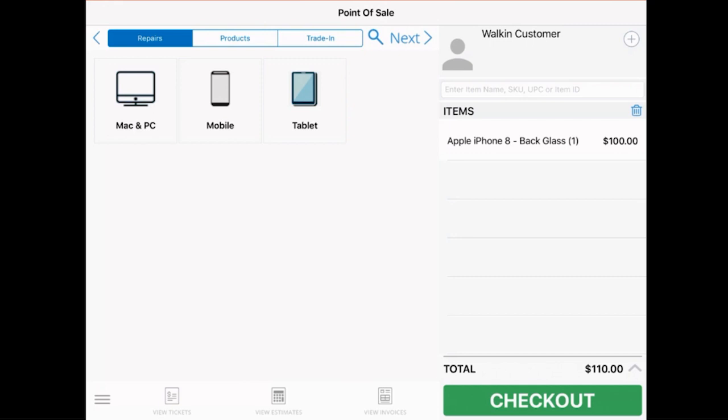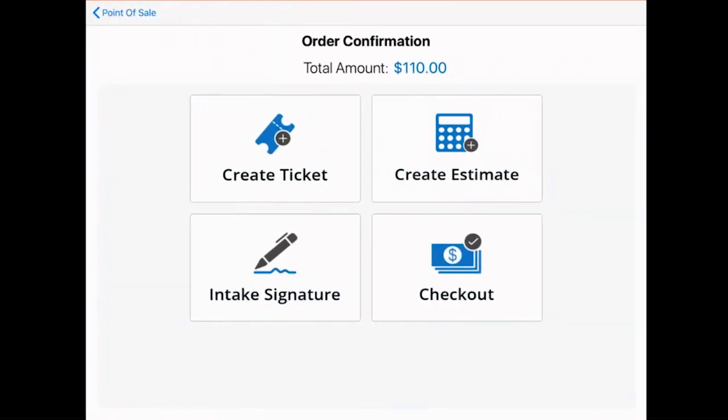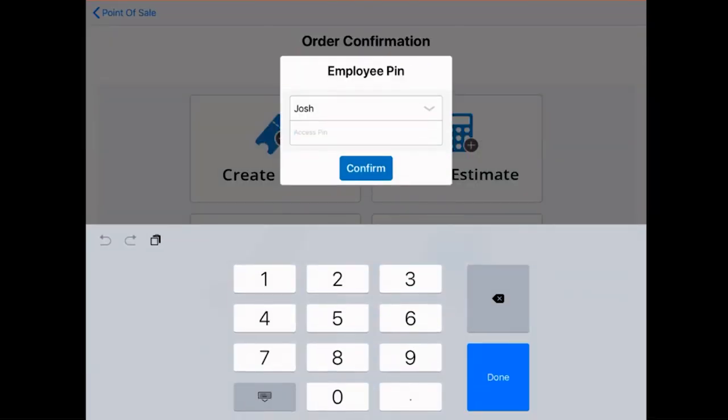When you're all done, tap Checkout at the bottom to proceed to the order confirmation screen. On this screen, you'll find the option to create a ticket. Let's go ahead and give that a tap. Enter your employee PIN and tap Confirm.